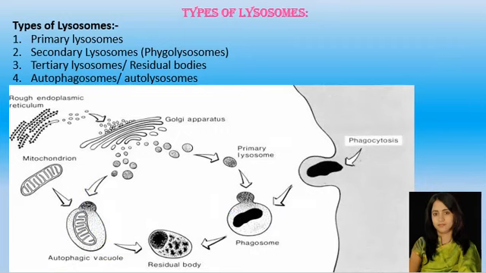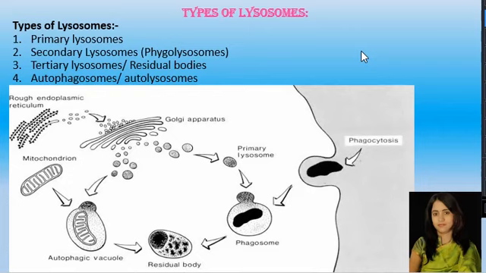Then what are the functions of lysosomes? The functions of lysosomes, as I said, I explained some of the functions here. Now in general I can say that the lysosomes are isolated vesicles and they are rich in almost all types of hydrolytic enzymes.